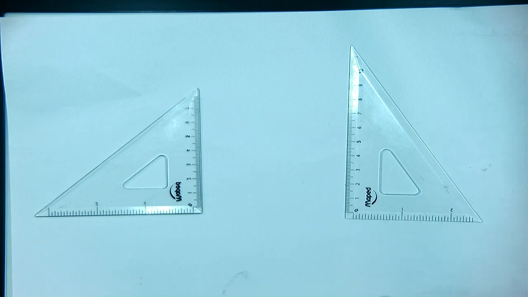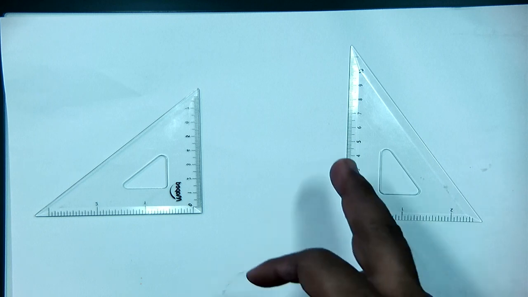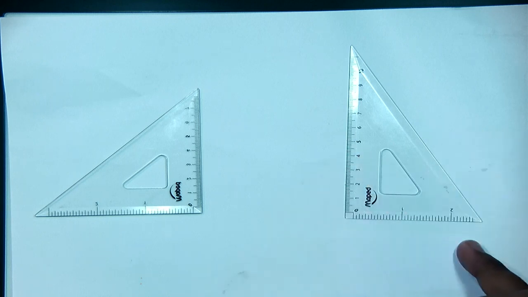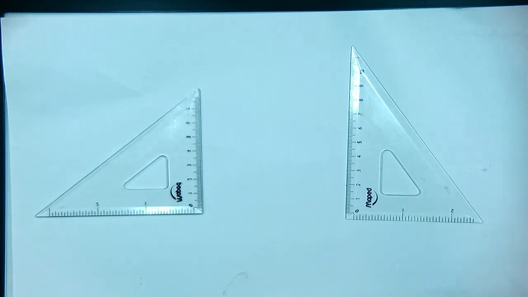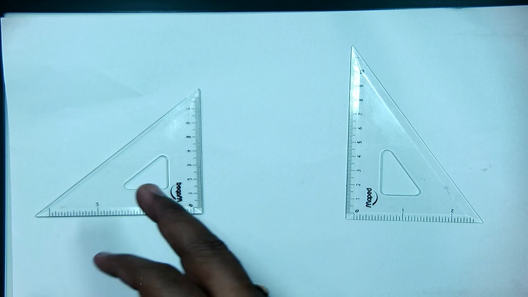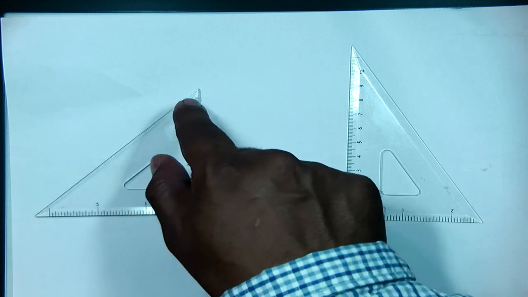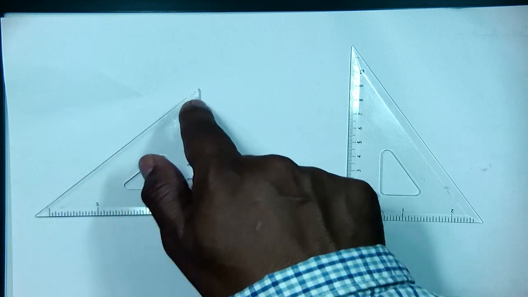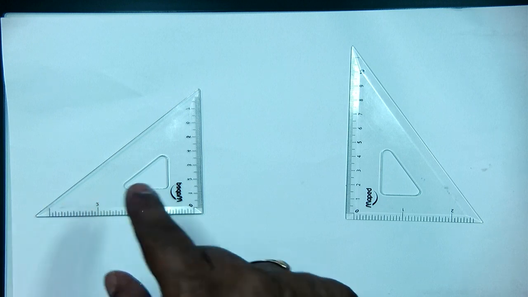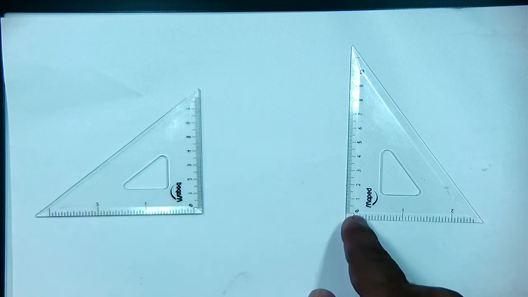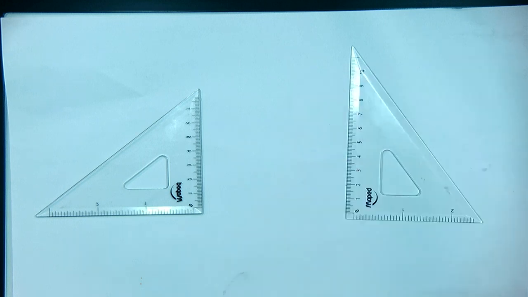Similarly, in this case, this is the hypotenuse and the base is half of the hypotenuse. If you measure, you get the idea, right. In the first case, this is 90, so each of the remaining two angles is 45 degree. In the other case, it is 90 degree, this is 60 degree, this is 30 degree.